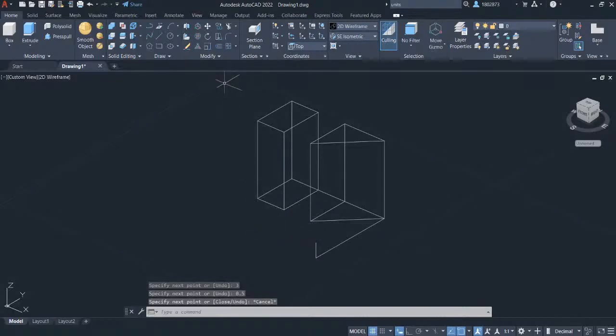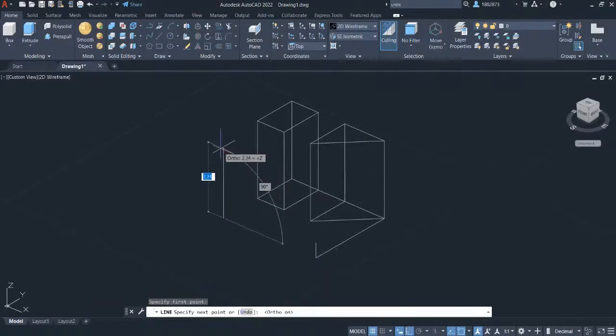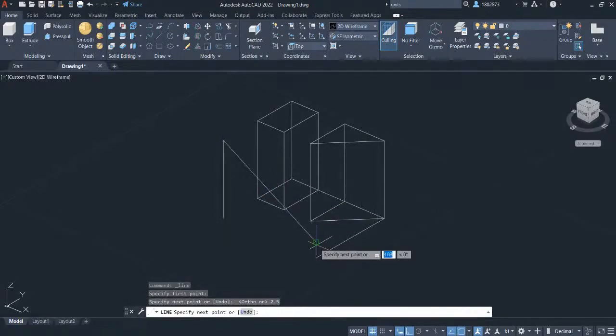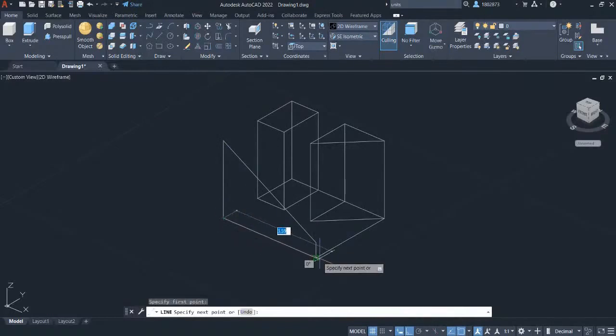Select line in the Draw Panel again, and hover your crosshair here to enable the snap line, and click on the intersecting point in the snap track. Left click, hover your crosshair going upwards, and let's key in 2.5. Press Enter. And connect the line to this endpoint. Press Escape. Selecting line in the Draw Panel once again. Left click this endpoint and connect this line to this endpoint.